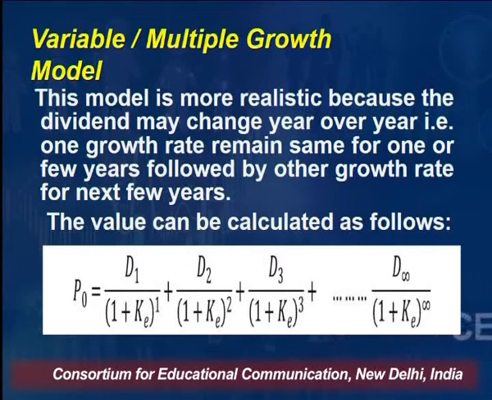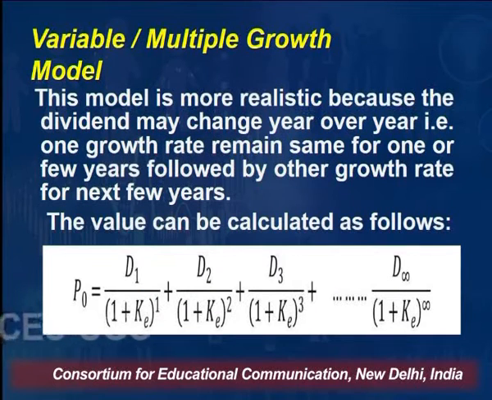So this model is more realistic because the dividend may change year over year, that is, one growth rate remains the same for one or a few years, followed by another growth rate for the next years. As I said earlier also, say for example, for the first 3 years the company will grow at, say, 5%. After 3 years, the rate of dividend will grow at say 10%. It can be anything different from 5%, right? So in that case, how will you find out the real intrinsic value, or how will you find out the current value of the share?